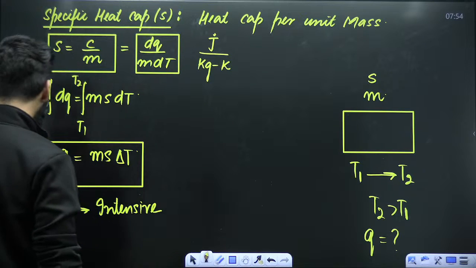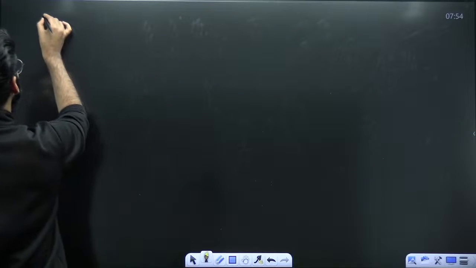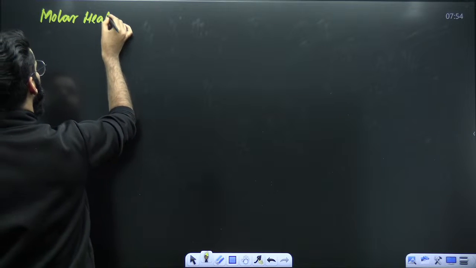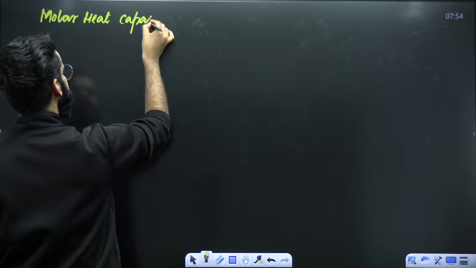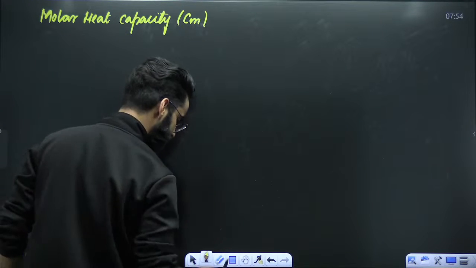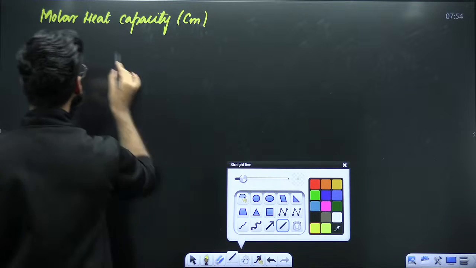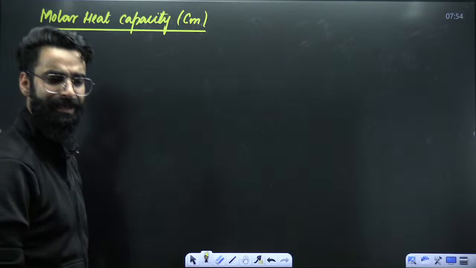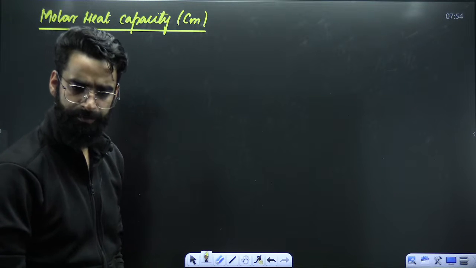Now, similarly, the third parameter is the molar heat capacity, which is denoted by Cm. How do you define this molar heat capacity? Again, let's define it in a very simplified manner.